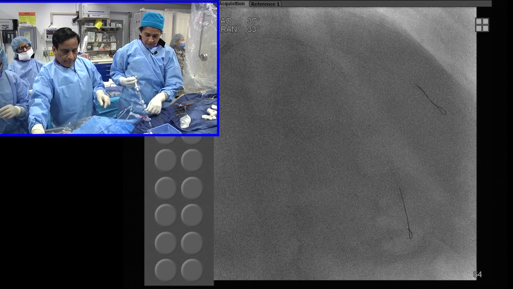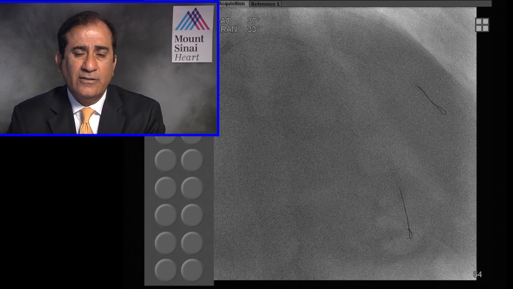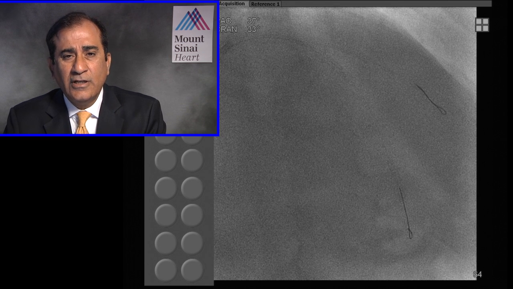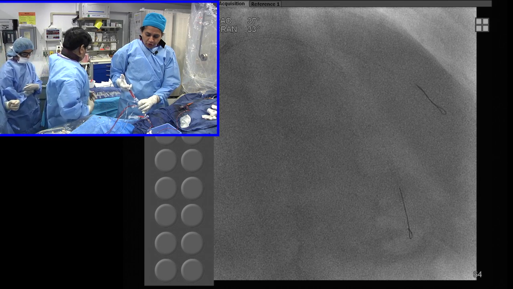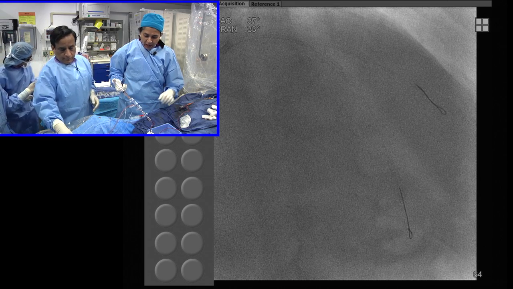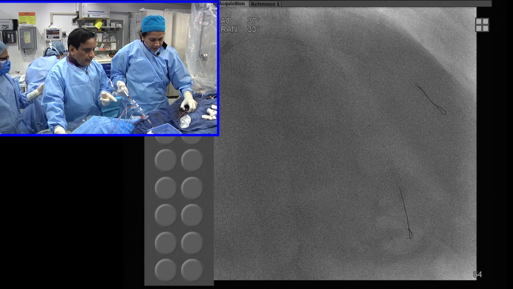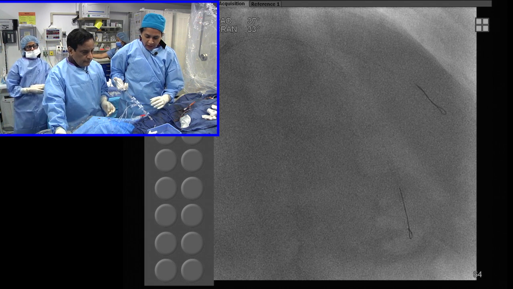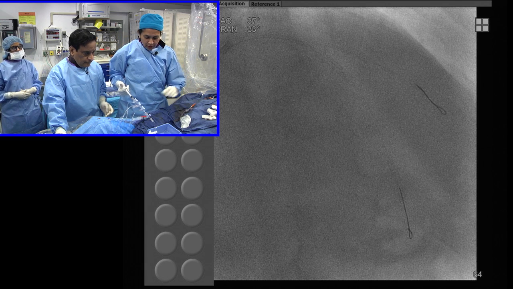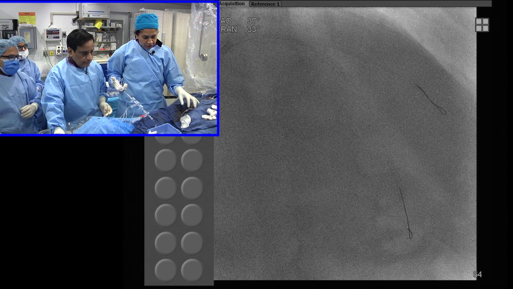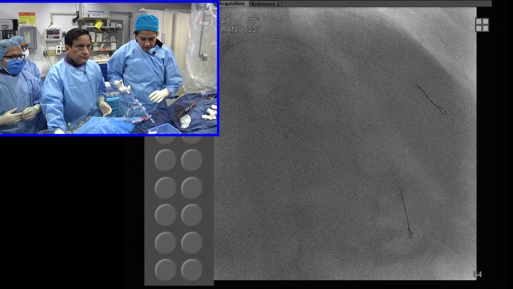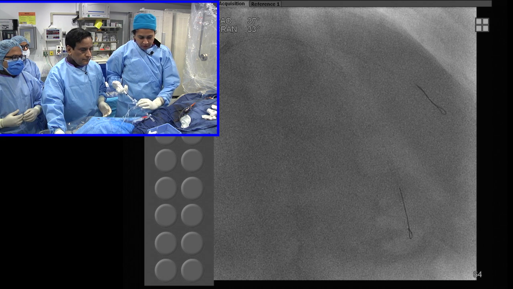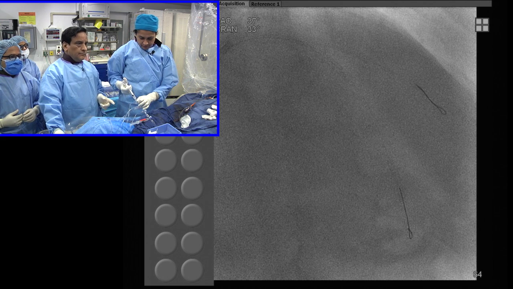Did you choose the compliant for the diagonal because it was 2.0 and you wanted it to grow a little? No, usually for a side branch, when you have to recross, the compliant balloon is the better one, more crossable. If you go with the compliant and you see it is dilated well and you don't see any dent and you are happy, you are done. If you see that the ostium has not opened well, then you go back with the non-compliant balloon and do a kiss. Excellent.